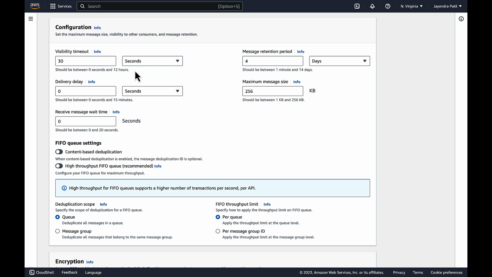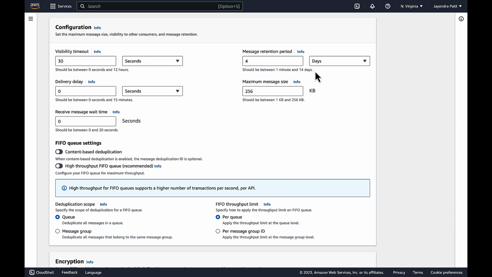Visibility timeout. Visibility timeout defines the period where SQS blocks the visibility of the message and prevents other consumers from consuming the message. If the message is not deleted by the consumer before the visibility timeout, the message would be available for the other consumers to consume. The default value is 30 seconds and the range supported is from 0 seconds to 12 hours.